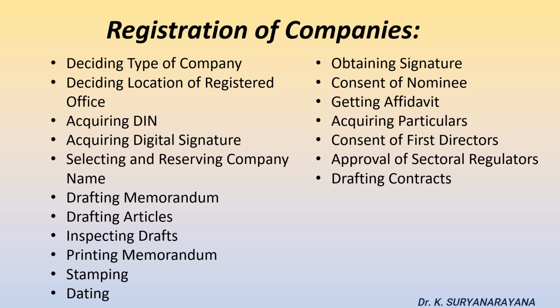First step, it involves deciding the type of company. The promoter has to decide which type of company he wants to register. As per the Companies Act 2013, both public as well as private company can be registered. Even a one-person company can be registered, and it has to be registered as a private company.